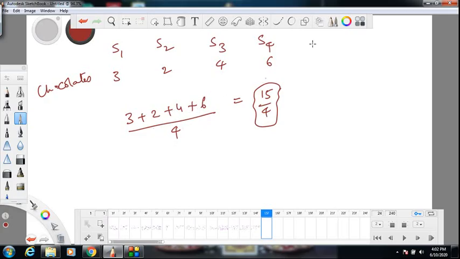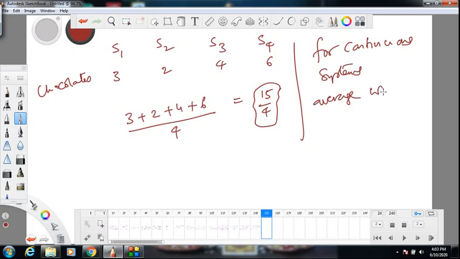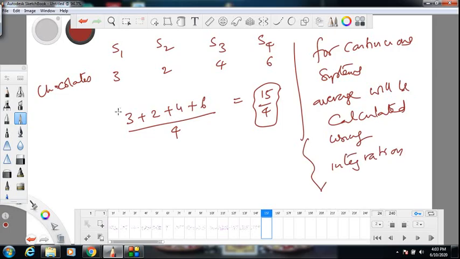For continuous systems, now comes the important point. For continuous systems, average will be calculated using integration. That's why this topic is tough. For discrete systems, you can put a plus symbol. The same addition for continuous systems is called integration. So adding lots of terms, an infinite number of terms, is integration. So integration is addition only, but addition of infinite terms.